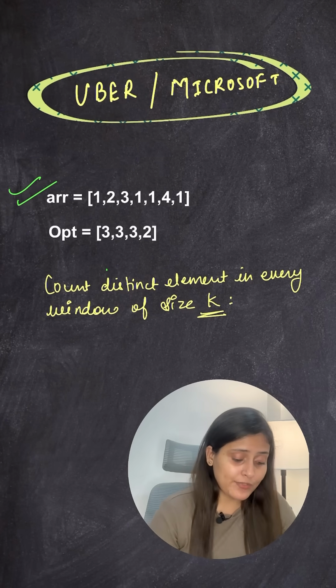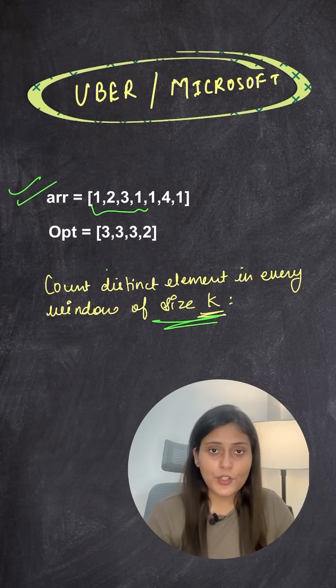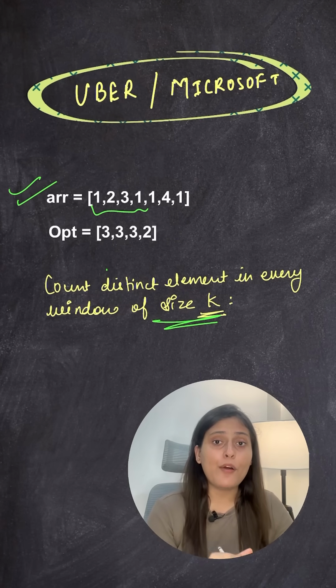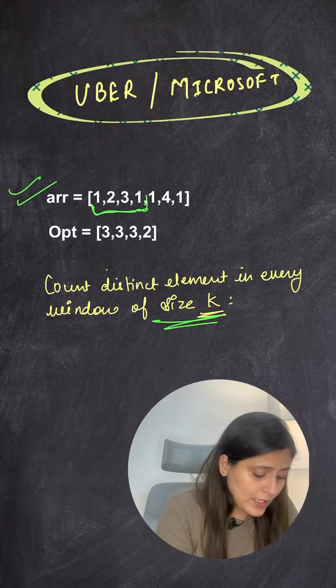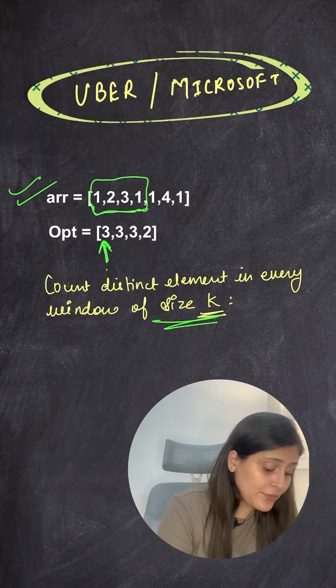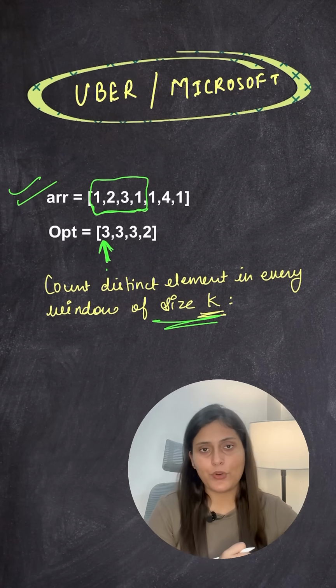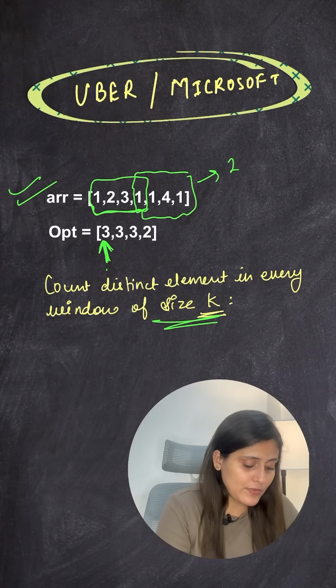With a window of size k, you have to tell how many unique elements are there and return the count for each such k-size window subarray. For the very first window, the unique elements are 3, 1, 2 and 3. So that is why the first element stores the unique count for the first window. Similarly, for the last window, if you check 1, 1, 4, 1, the unique elements are only 2. So hence we have stored 2.